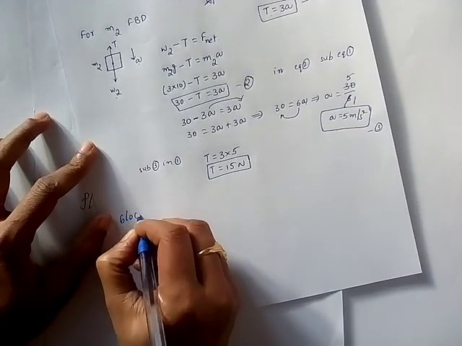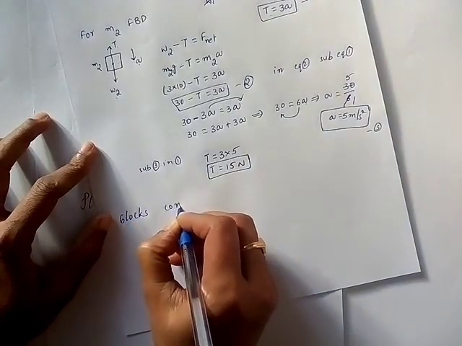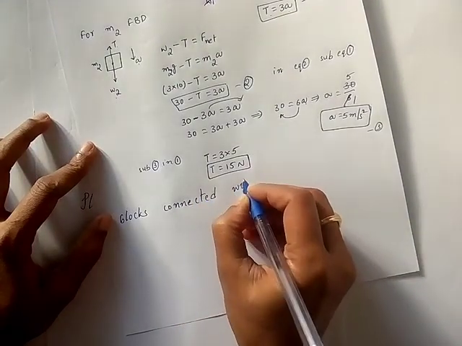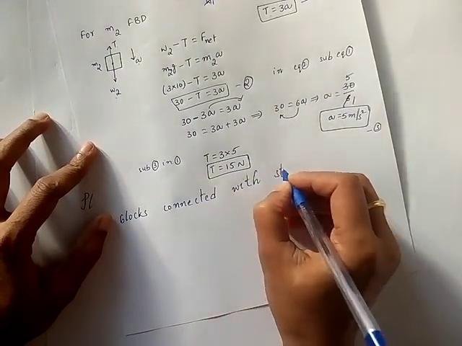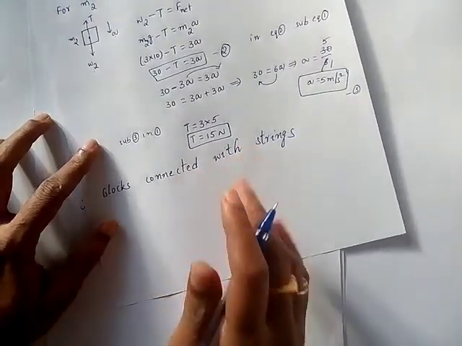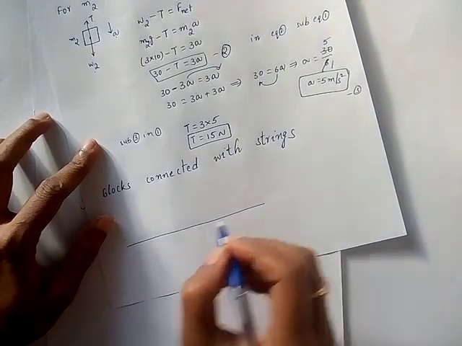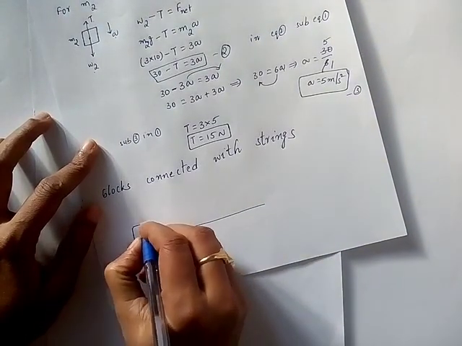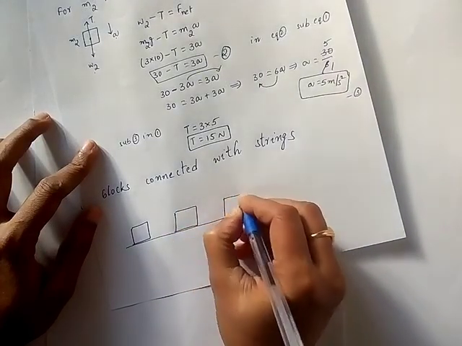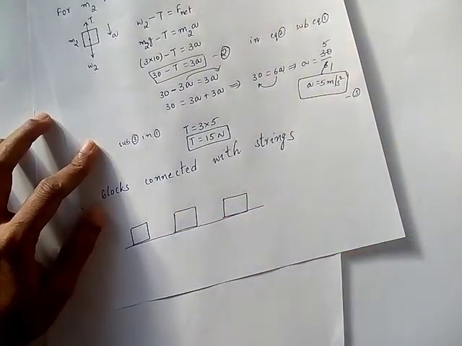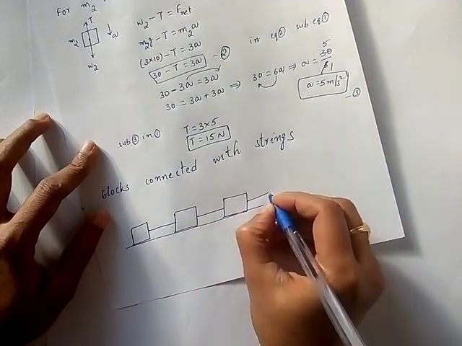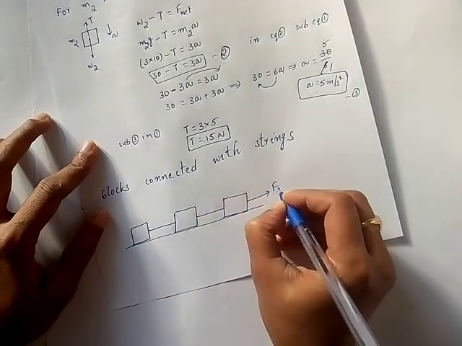Blocks connected with strings. Okay, now you have a surface, you have 3 blocks on the surface and they are connected with strings, and there is an external force applied.